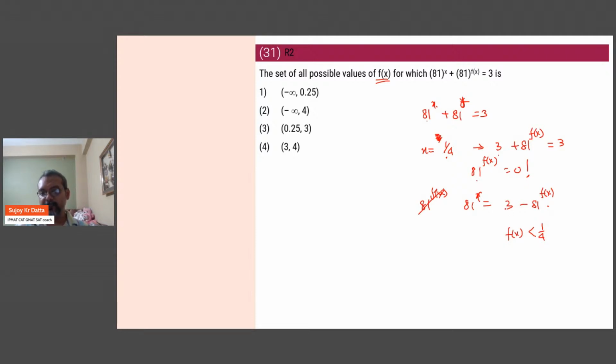At 1/4 it becomes impossible. Less than 1/4 is fine, and after that it can go any value. That's not important. If I have large negative numbers also, then it will basically be 3 minus some fraction, and 3 minus some fraction will be something positive. So 81 to the power something can be a positive quantity, may be irrational, but it will be possible. So any value of y which is less than 1/4 is fine. So the first option.